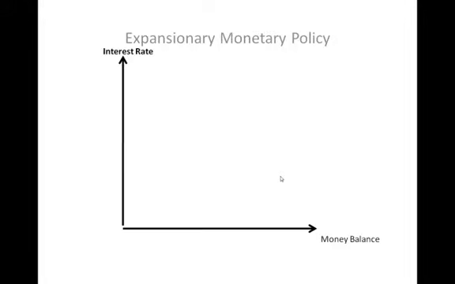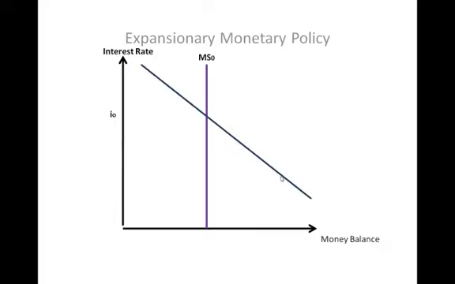Oh, very easy. We do not agree because we think that the expansionary monetary policy can also solve unemployment. Expansionary monetary policy shows that when the supply of money is increased, people will buy more goods and services. As the business cycle expansion gets underway, real wealth will increase and people will buy more assets as well. Therefore, it shifts the money supply from money supply 0 to money supply 1, and the interest rate will decrease from interest 0 to interest 1.